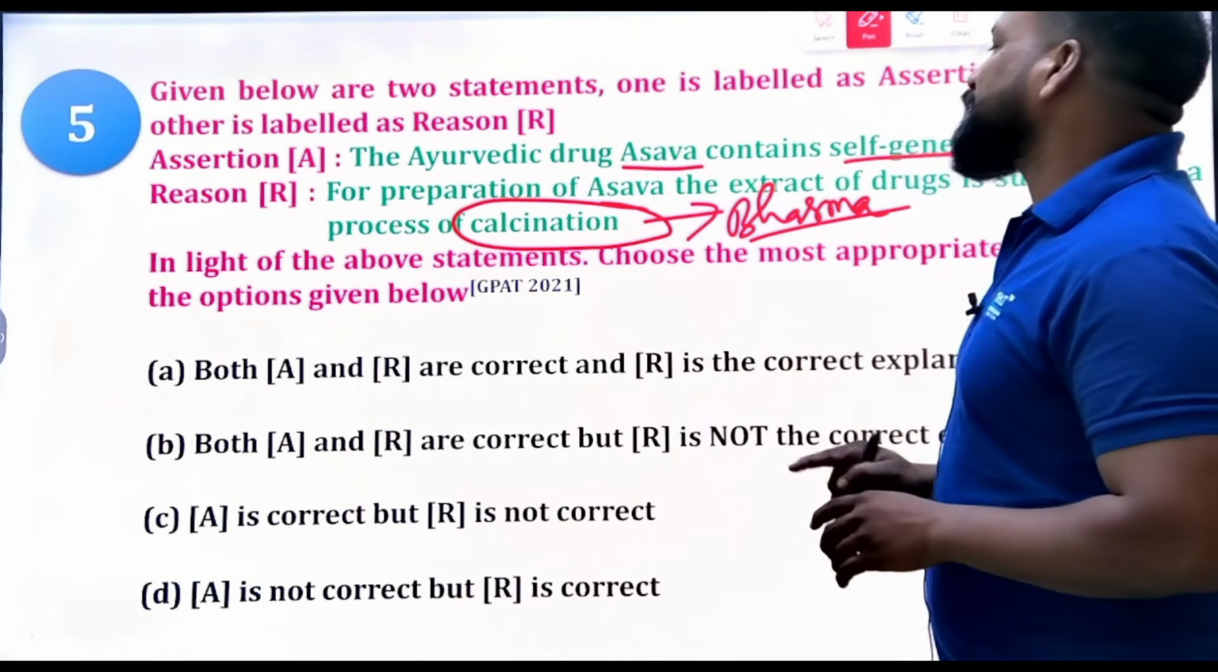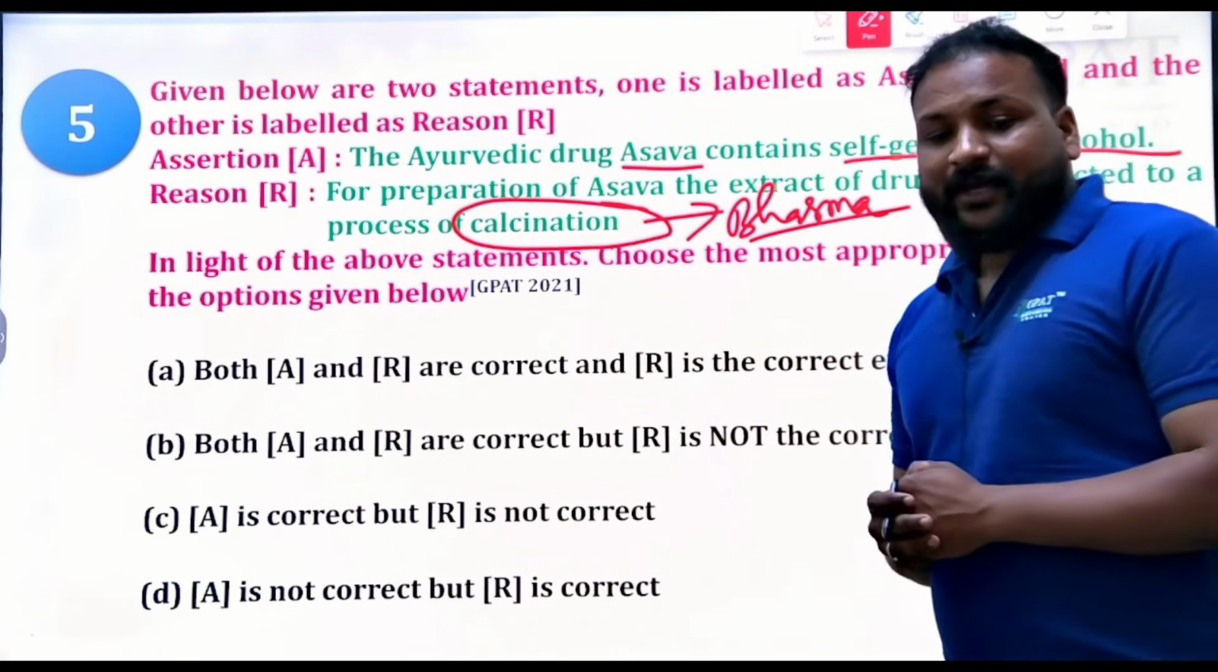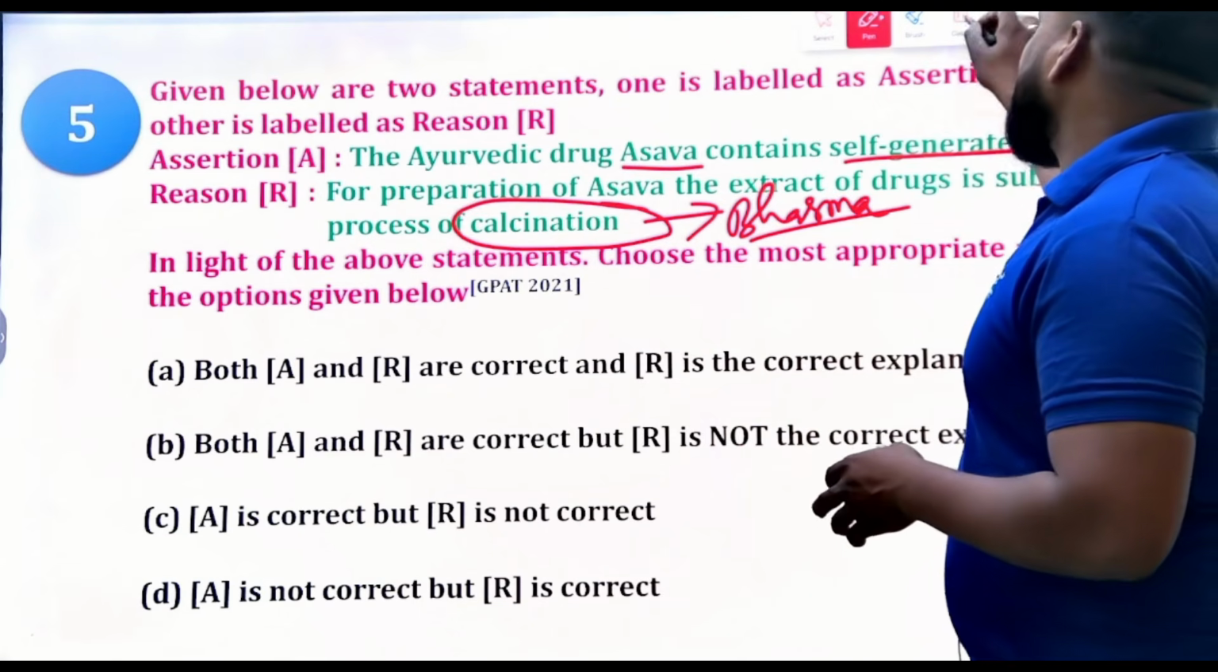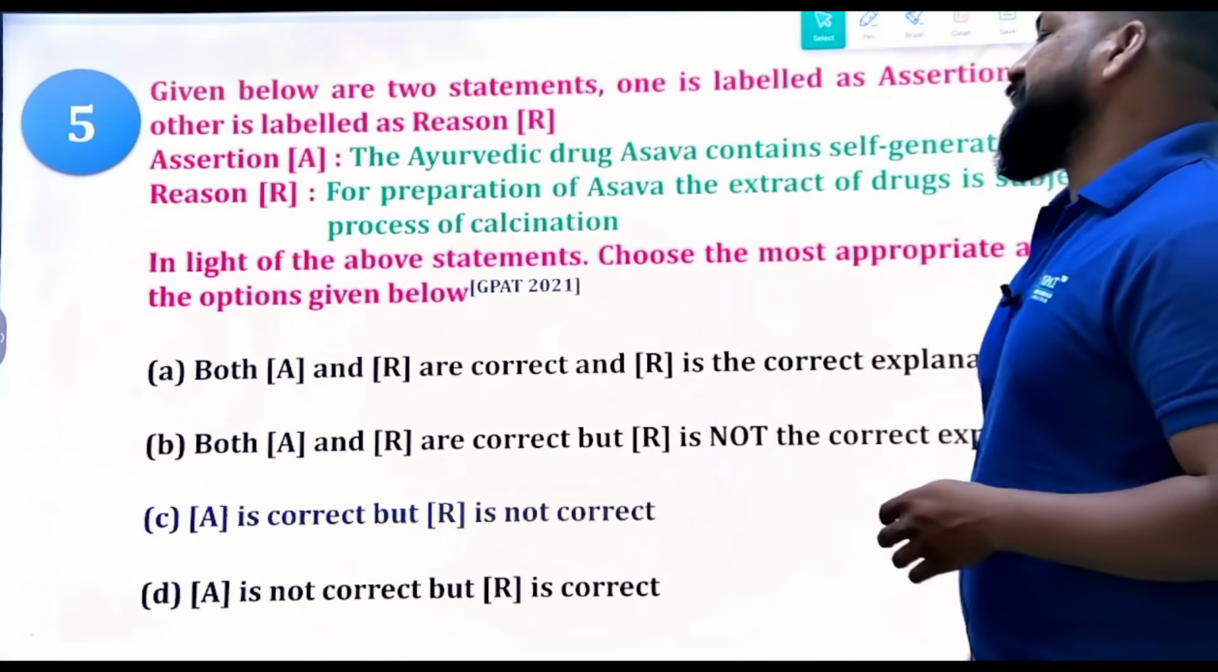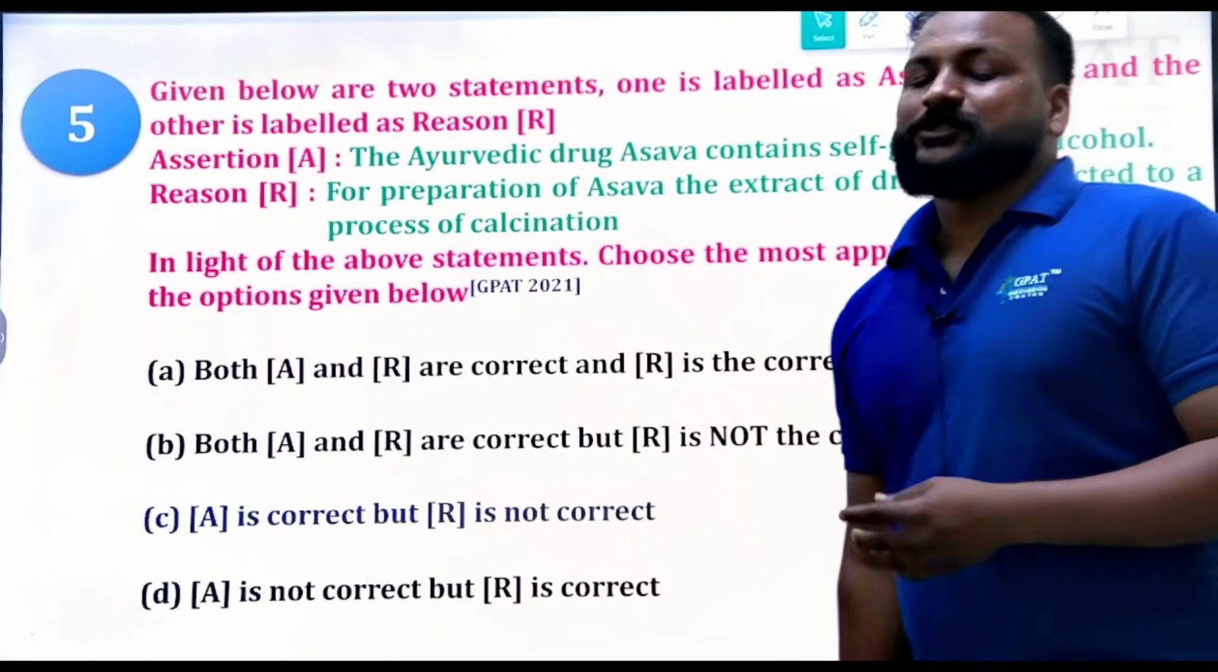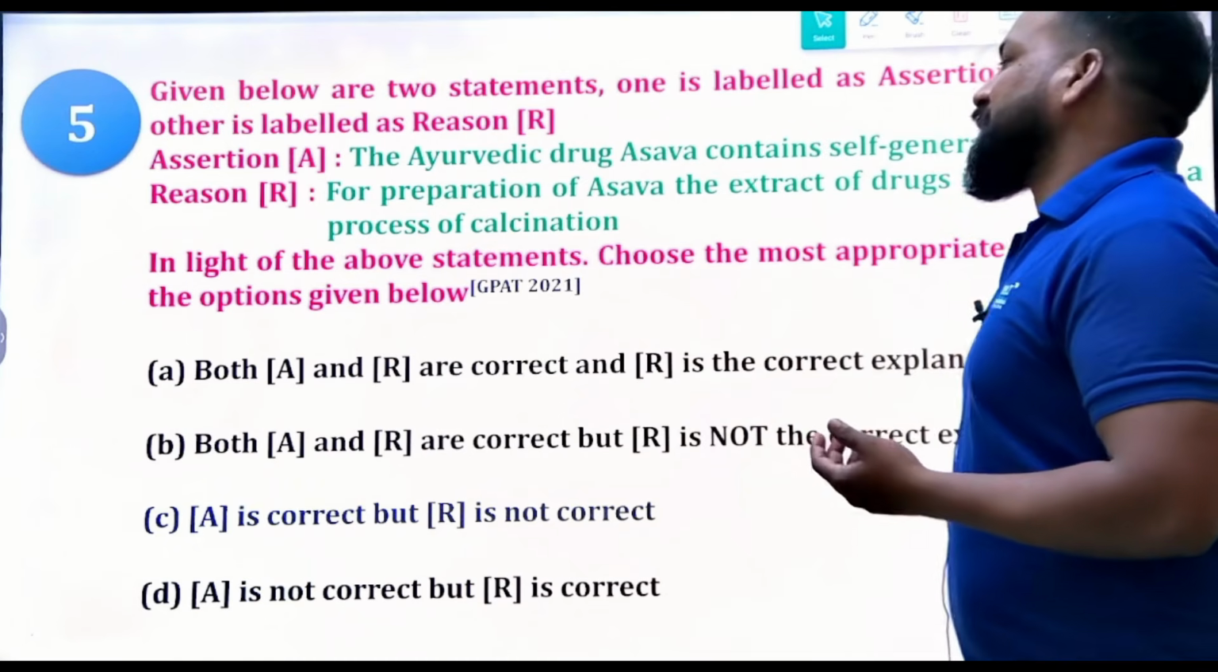Okay, this question is from the 2021. Okay, yes, so what is the right answer? So assertion is right, but reason is not correct. So that will be the right answer.